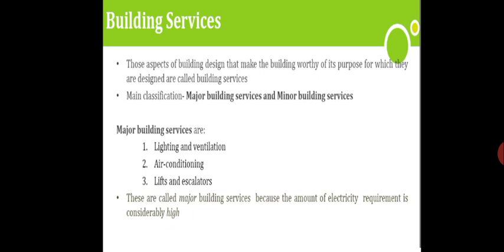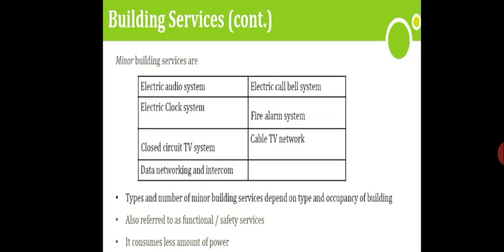Next we see what the minor building services are. Minor building services are the electric audio systems, that is electric call bell systems, electric clock system, fire alarm system, closed circuit TV, CCTV, data networking and intercom, and cable TV network.